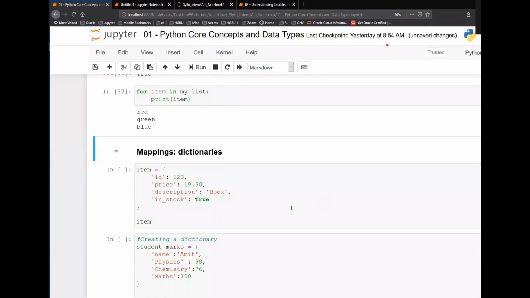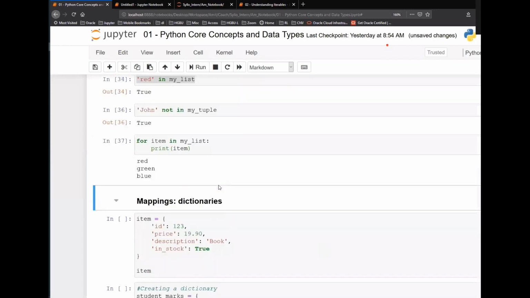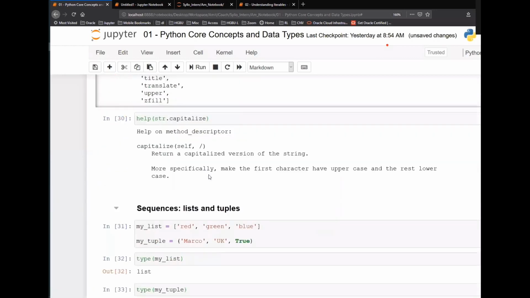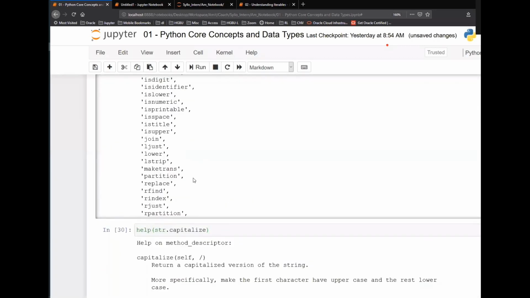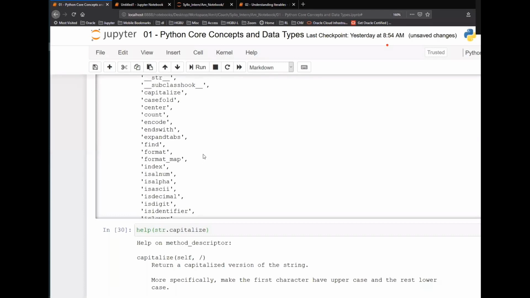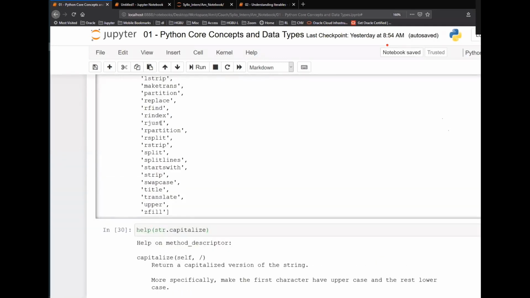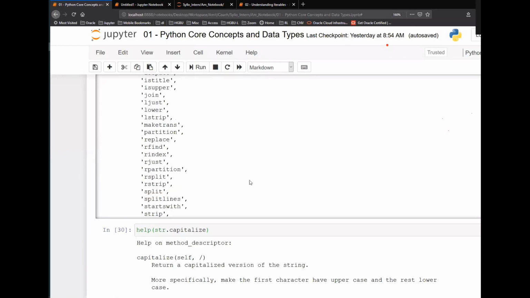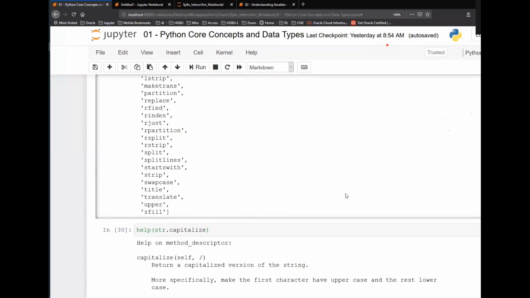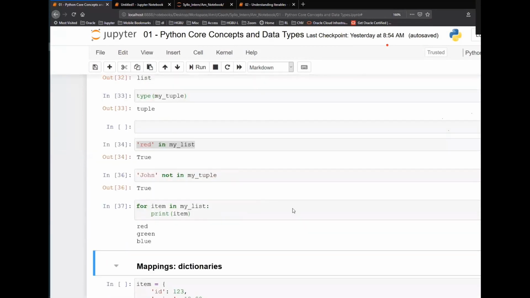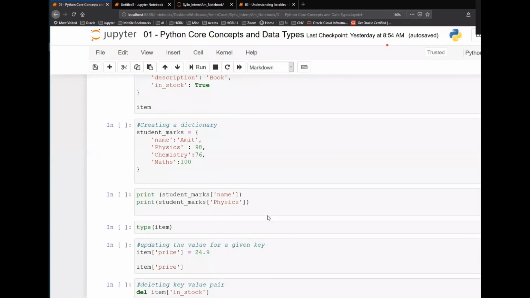Okay. Now again, you can check. Some of the string functions, maybe most of them, will be self-intuitive. I may not be discussing a lot of string functions. You can just go through them once, and we can discuss if you have any doubts. Some of the important string functions I will prepare, and I will prepare a similar kind of exercise with code snippets for the next class, and we will discuss that. But there are some important functions which you must know in list and tuple.